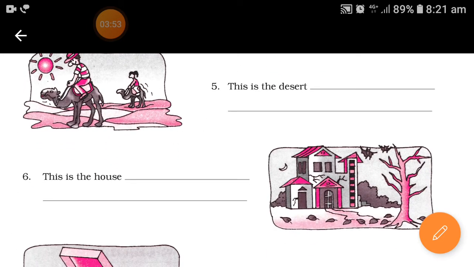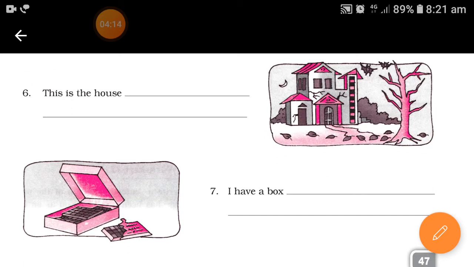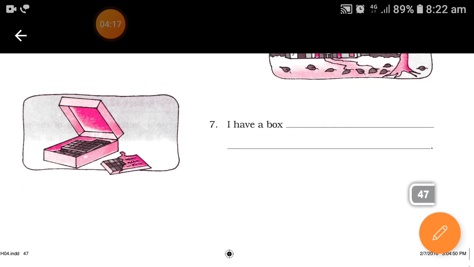This is the house which is haunted, because you can see bats are flying, cracks are there, leaves are scattered everywhere in a pattern. So it can be a haunted house. This is the house which is deserted. This is the house where nobody lives. I have a box which is full of chocolates, which is gifted by my uncle.